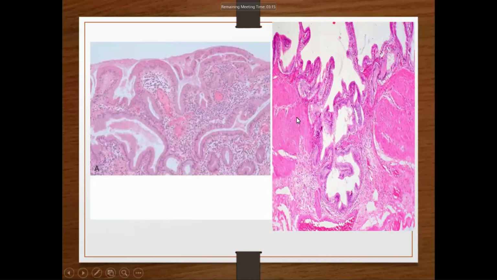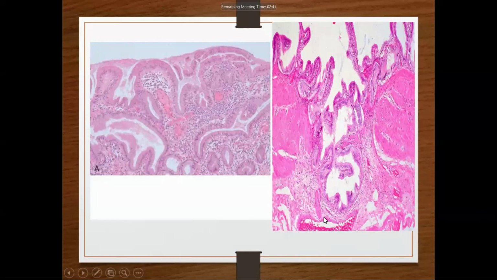At some places, this mucosa is herniated inward up to the muscle layer, and this is known as Rokitansky-Aschoff sinus. Normally it is not herniated; this area is normal mucosa. At some places the mucosa is herniated inward up to the muscle layer, and these are known as Rokitansky-Aschoff sinuses.